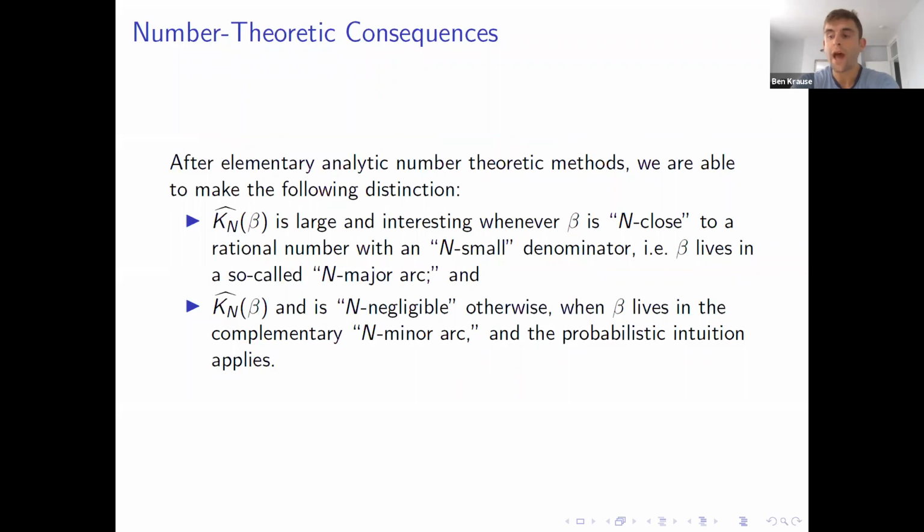So if you continue this reasoning, you end up with the following distinction. Our exponential sum is large and interesting whenever beta is close to a rational number with a small denominator, in which case we say that beta lives in a major arc. And you can make this quantitative very easily. And in the other situation, our multiplier is negligible because the probabilistic intuition kicks in.